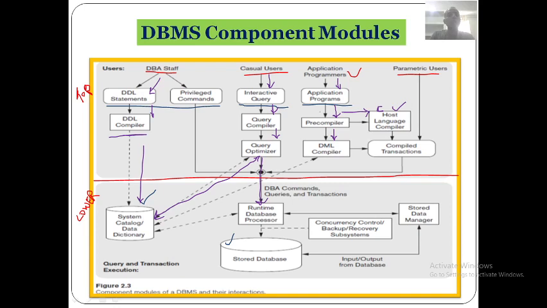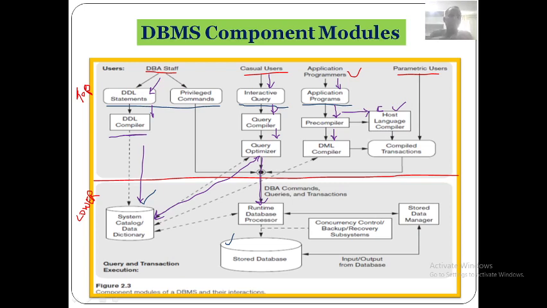So what is the work of this pre-compiler? The pre-compiler will segregate those two. It will extract all the DML statements and send them to the DML compiler, and the rest of the statements are sent to the host language compiler.